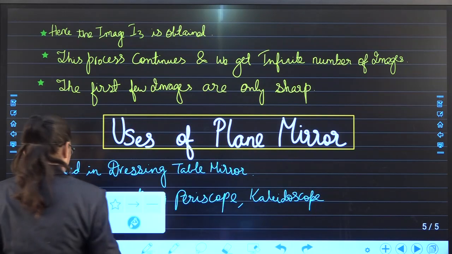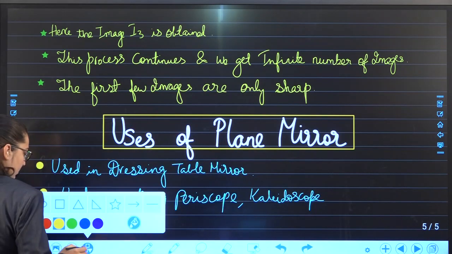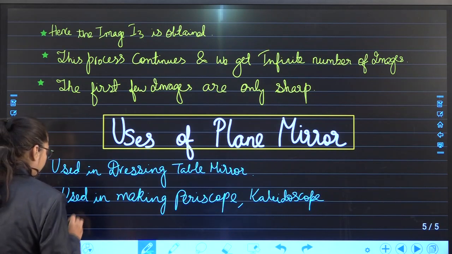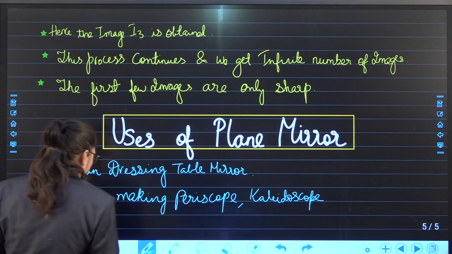And further, it is used as a reflector in solar cookers.